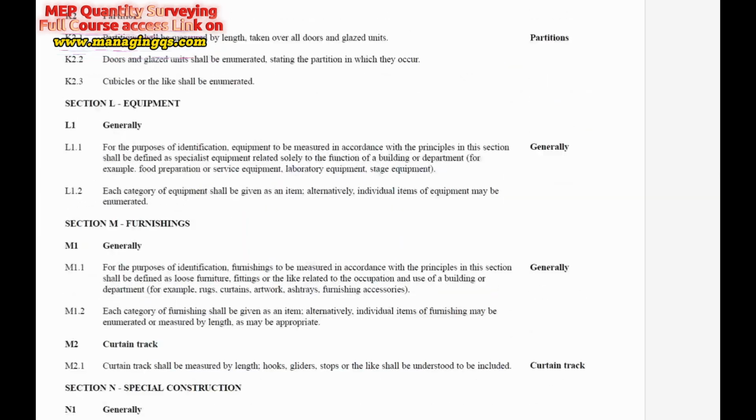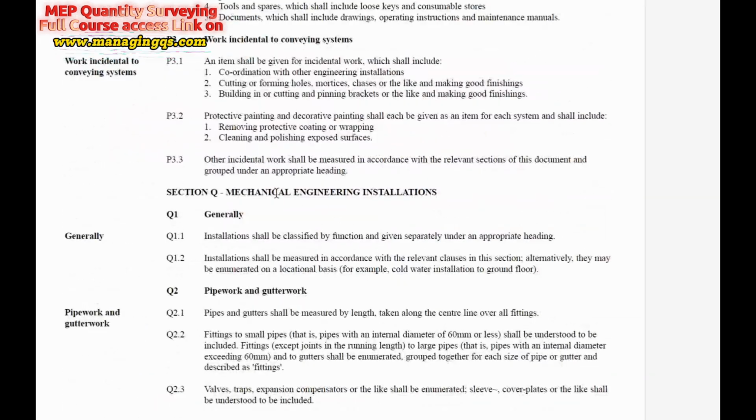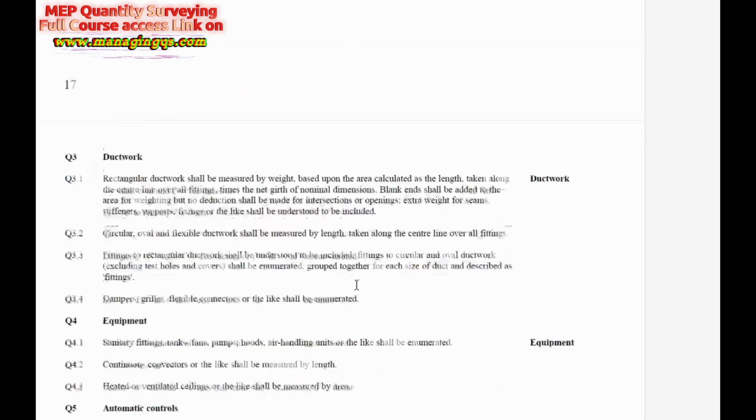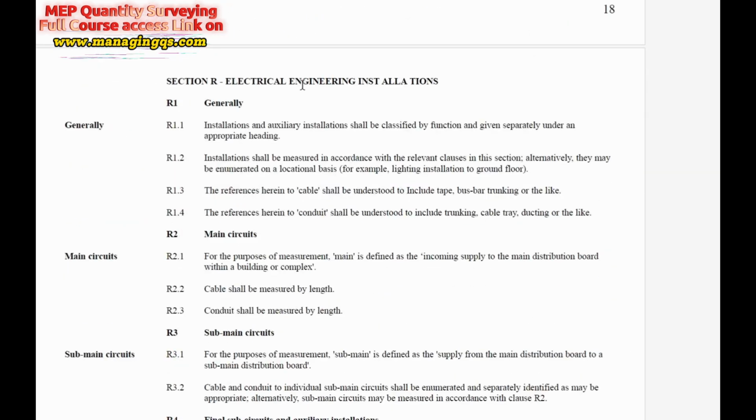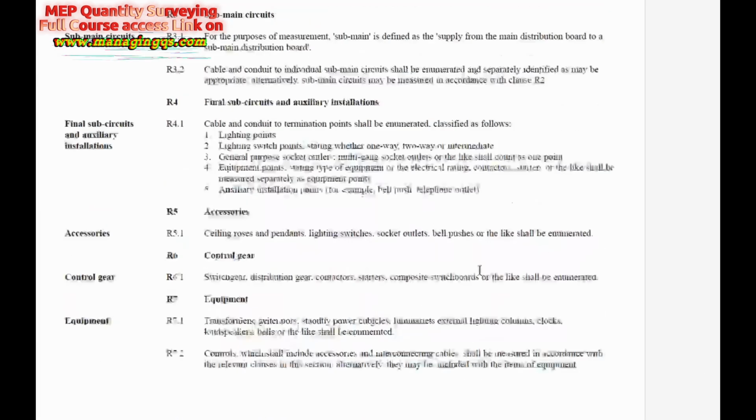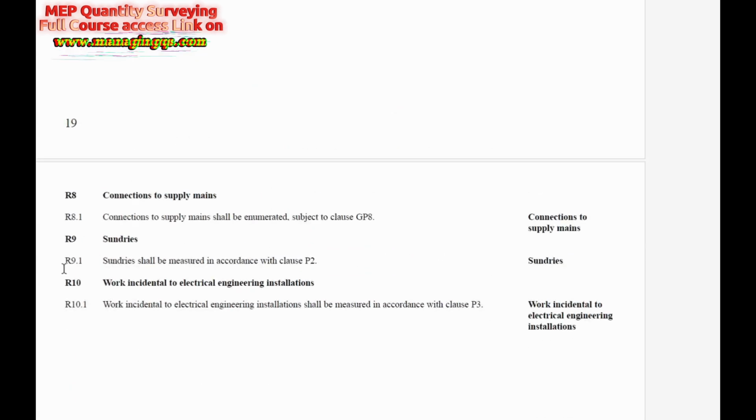Under Section Q, which is the mechanical engineering work, if you go below, you can see the sundries. They mention in Q8.1 that the sundry shall be measured in accordance with clause number P2. So we have to see what P2 says about sundries. And you can see the electrical engineering installation also mentions it like this. Below in the section, R9.1, the sundry shall be measured in accordance with clause number P2. So we have to check what P2 says.